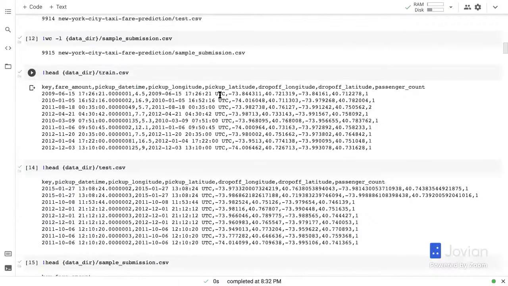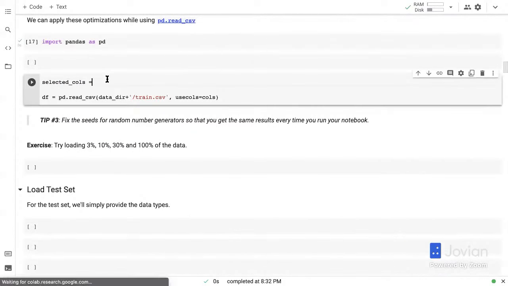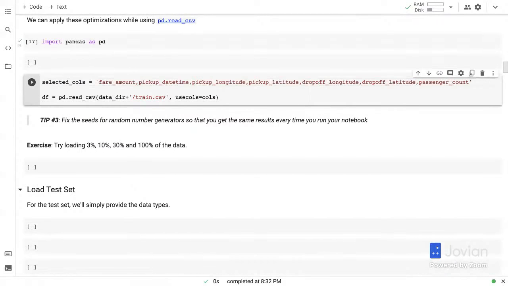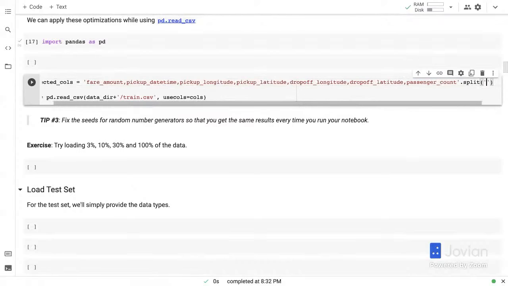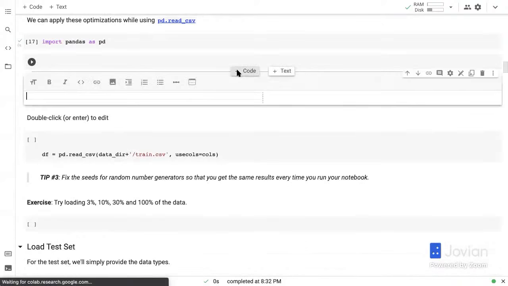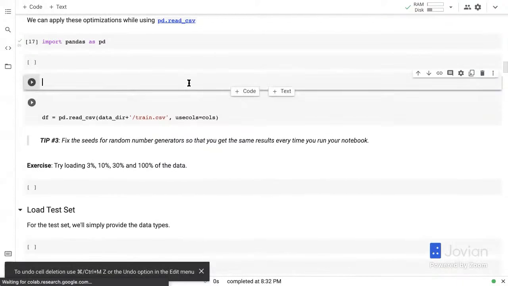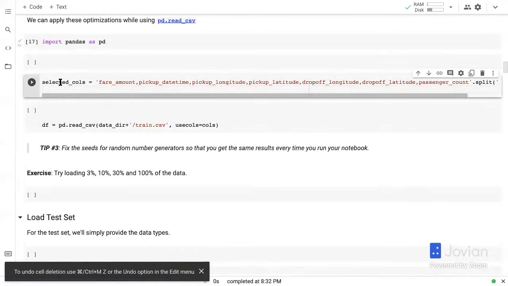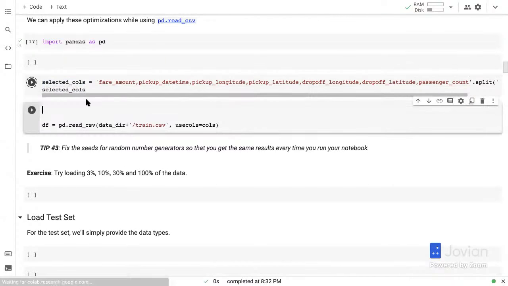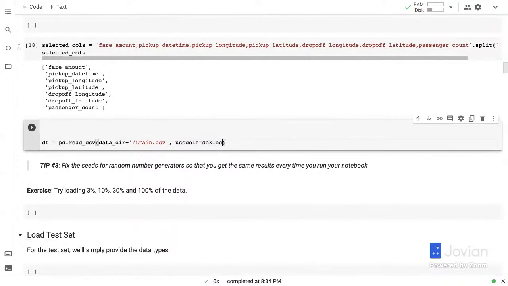So I'm just going to take this, put that into a string, and I'm just going to split that at the comma. So this has a nice effect of giving us this list of columns. There you go.